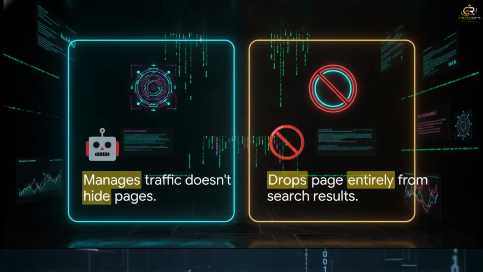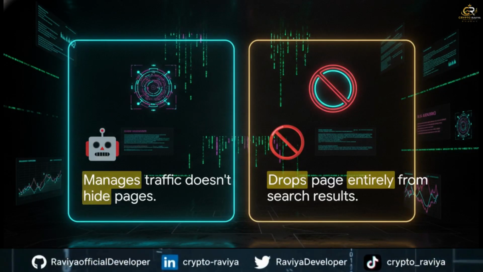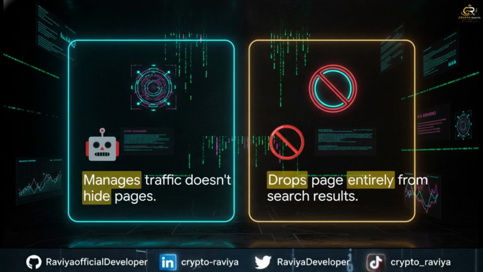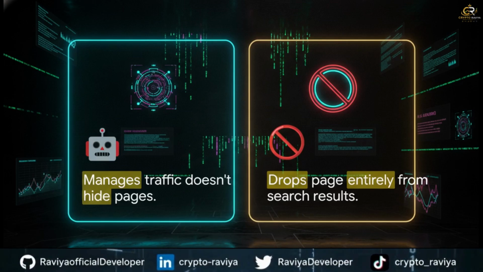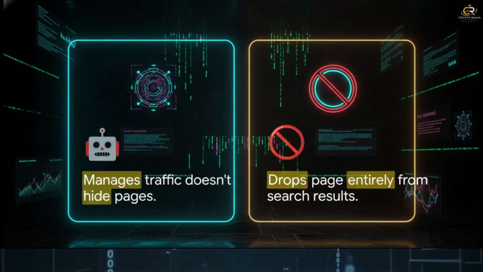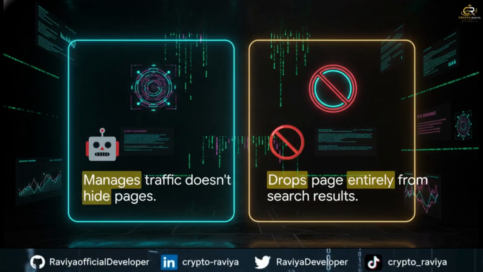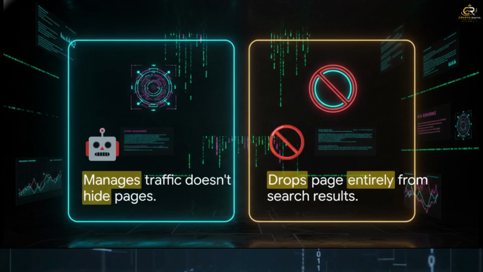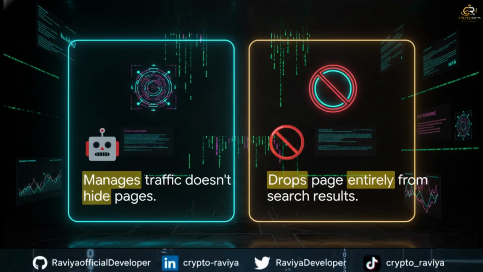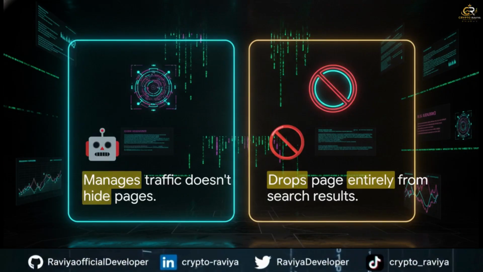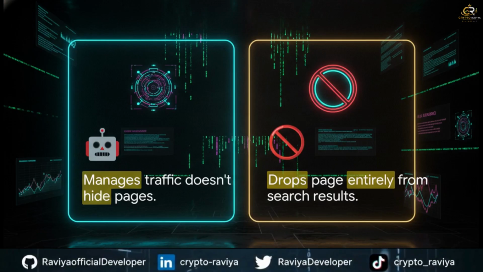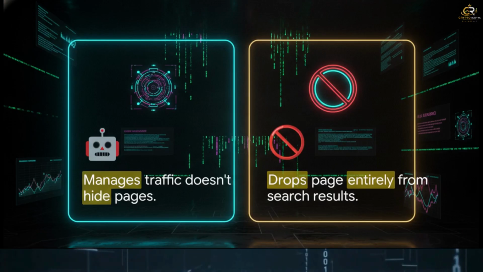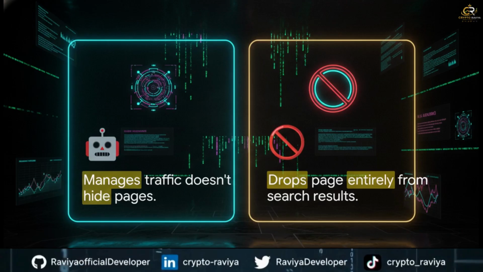All right, we've seen the offensive tactics, so let's shift gears to the blue team defense and compare two completely different protocols, the robots.txt strategy versus search engine de-indexing, which is known as the no-index rule. So, robots.txt is a file at the root of your site that simply manages crawler traffic and prevents your server from getting overwhelmed. But, and this is a big but, it is a publicly visible file.